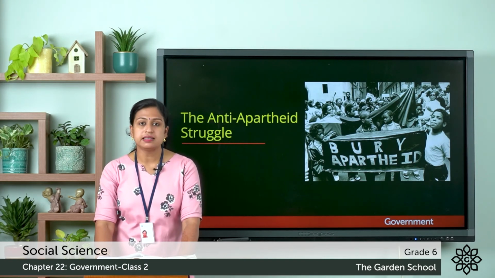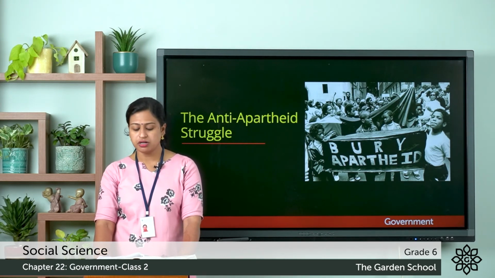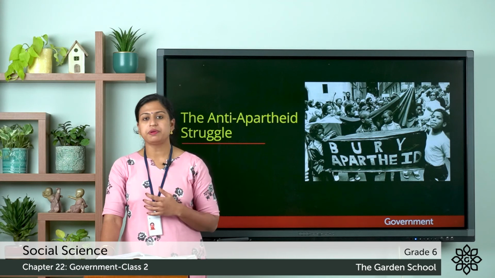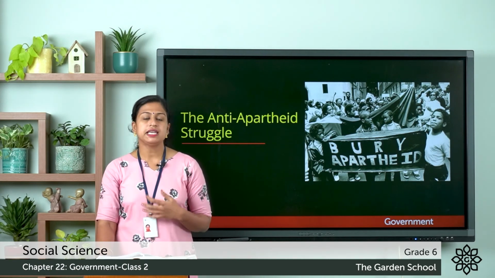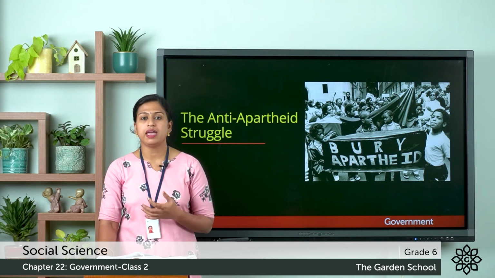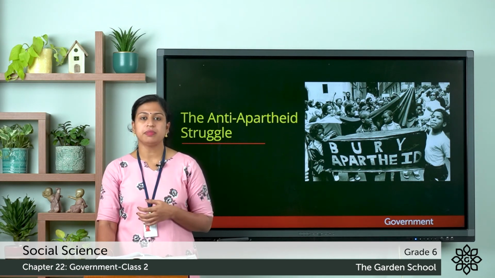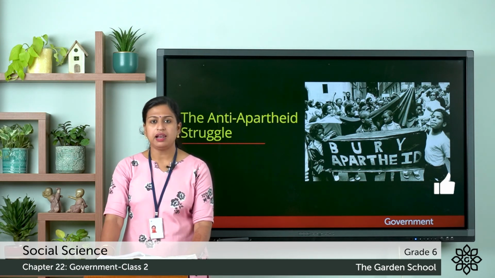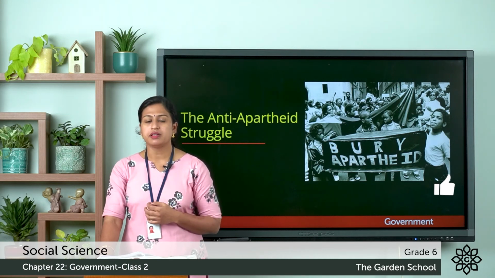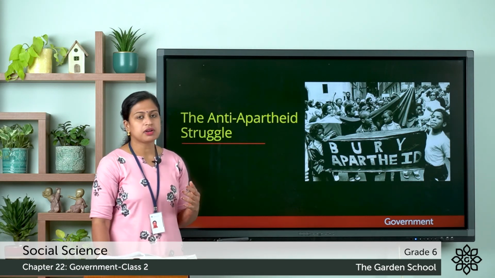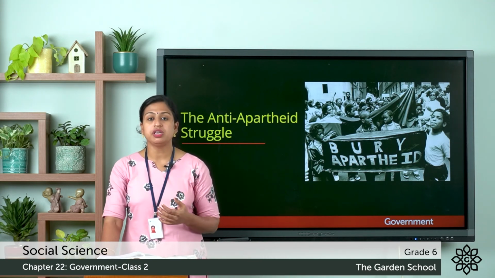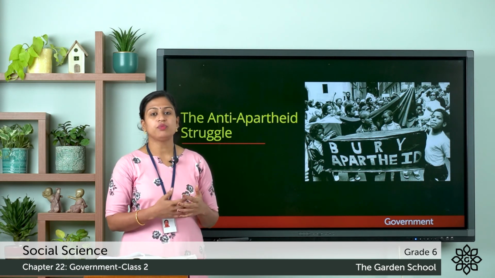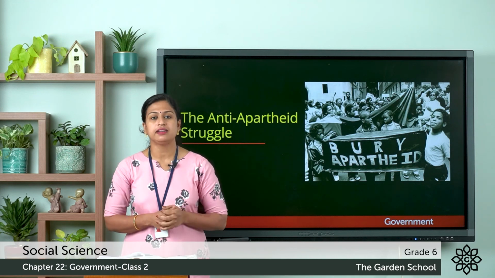And here Nelson Mandela, the leader of the African National Congress, led the anti-apartheid movement, and for this he was in prison for 27 years. And in the year 1994, elections were held, and with the effort of Nelson Mandela, the non-whites voted freely, and Nelson Mandela won the election and he formed the government. So this anti-apartheid struggle was also a struggle to achieve universal adult franchise. So this was about the two movements that were fought to achieve universal adult franchise.